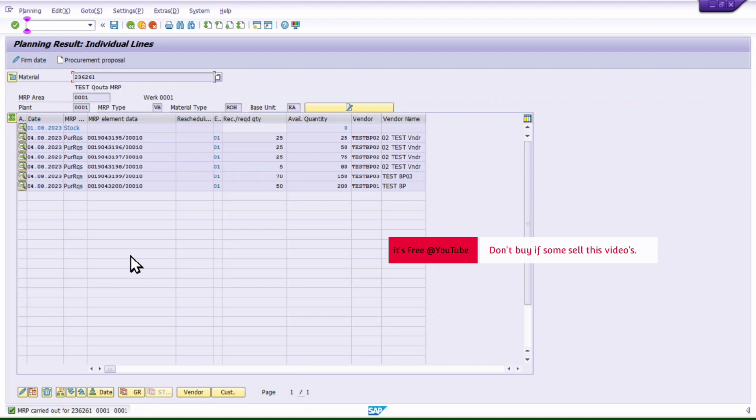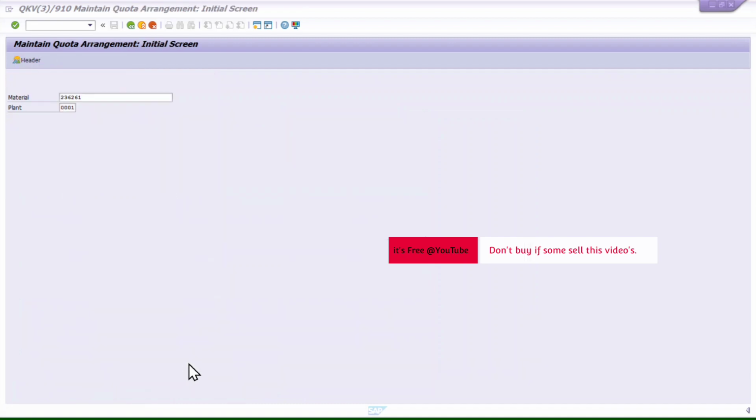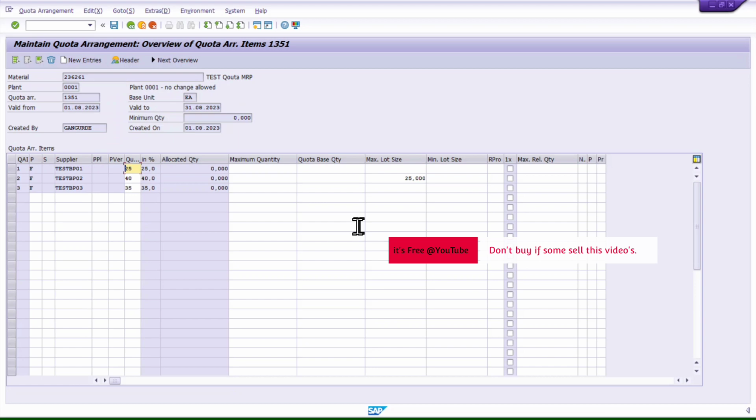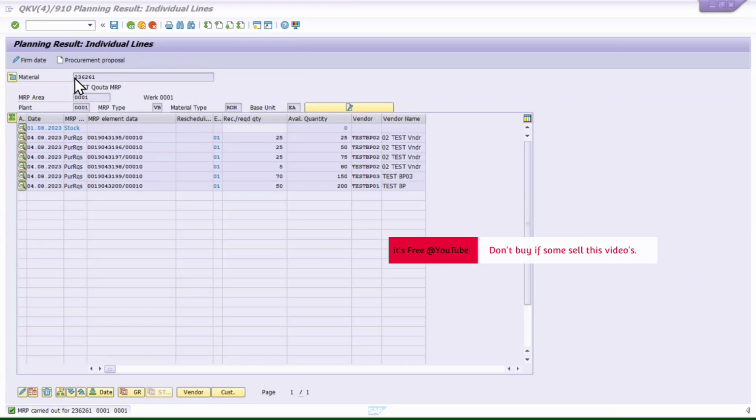So see what the system did. Although this vendor, where is that quota screen? Yeah, although this vendor has the highest quota quantity. Yeah, here my reorder point is 200 for this material.